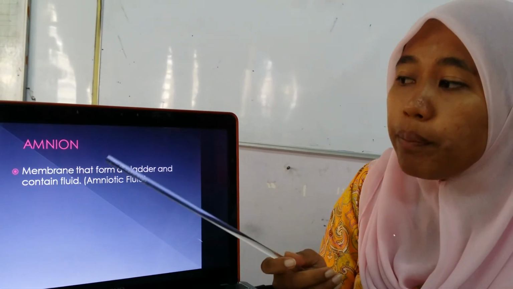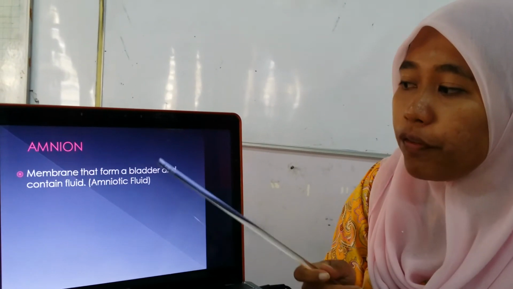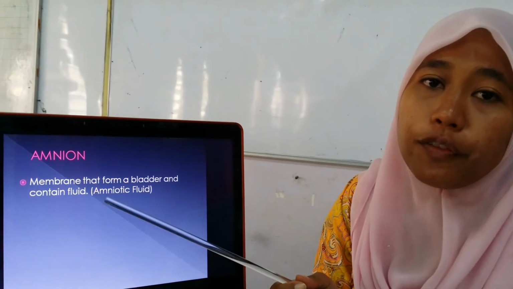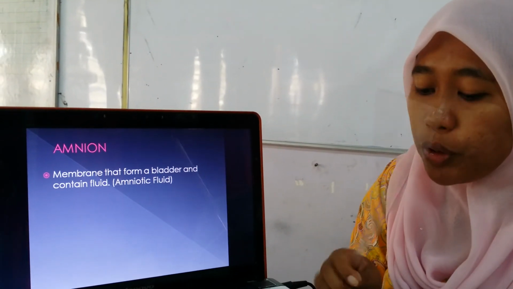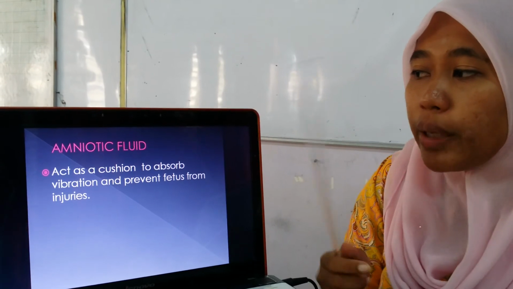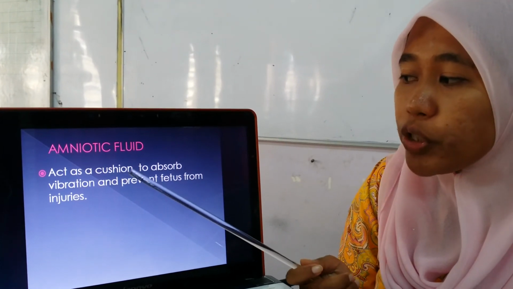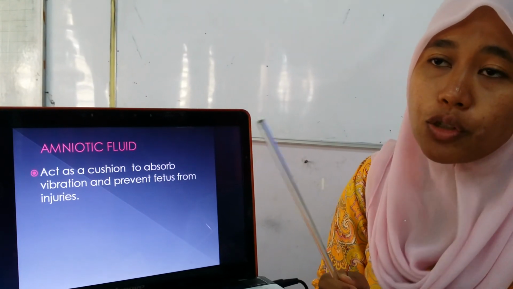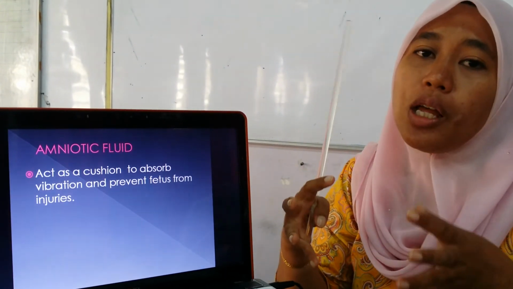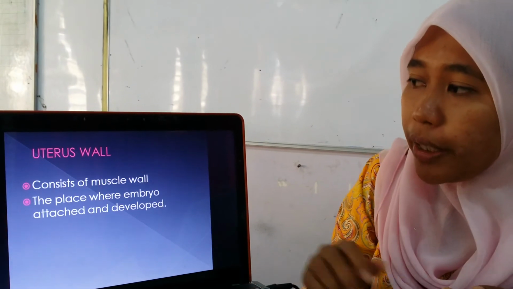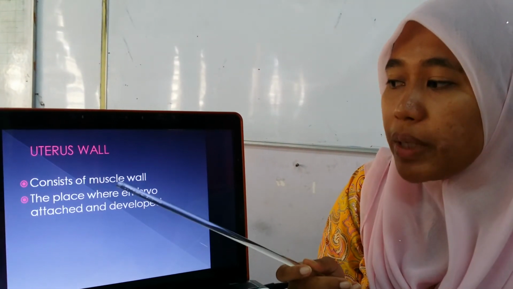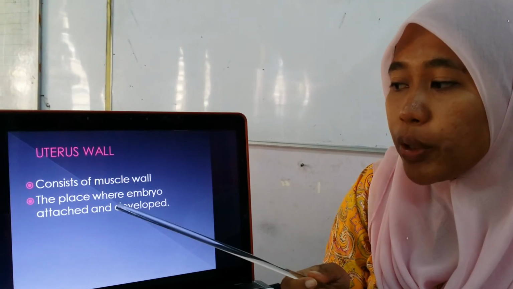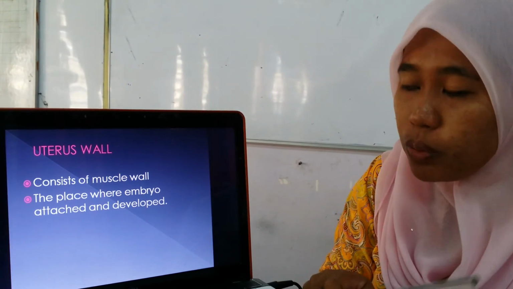And the amnion is a membrane that forms a bladder and contains a fluid that we call amniotic fluid. What is amniotic fluid? It acts as a cushion to absorb vibration and prevent the fetus from injuries. So the baby is like swimming inside the uterus of the mommy. The uterus wall consists of a muscle wall, the place where the embryo attaches and develops inside the woman's womb.